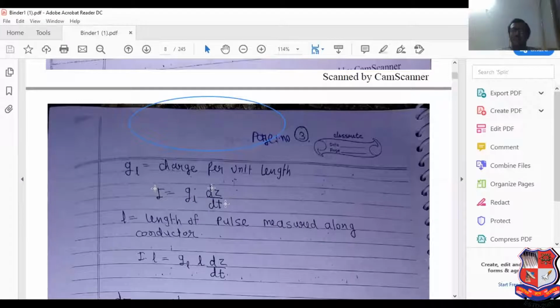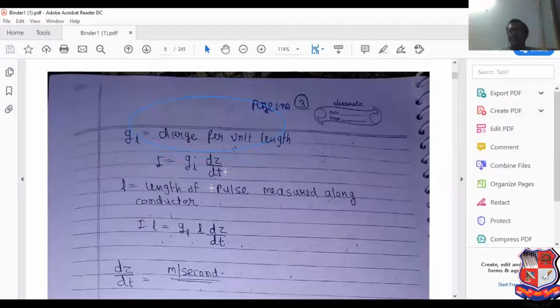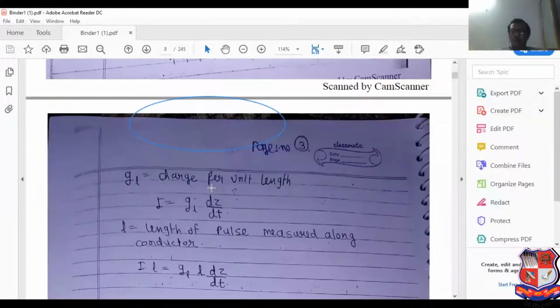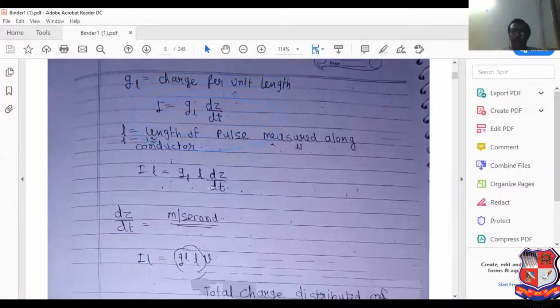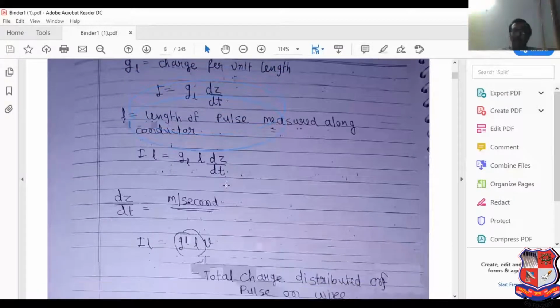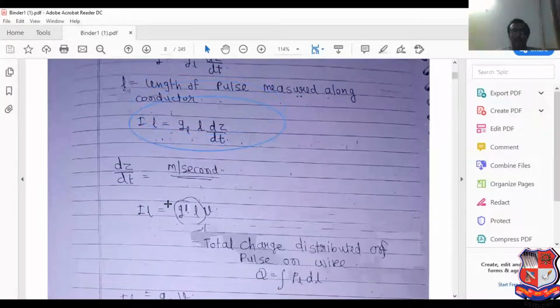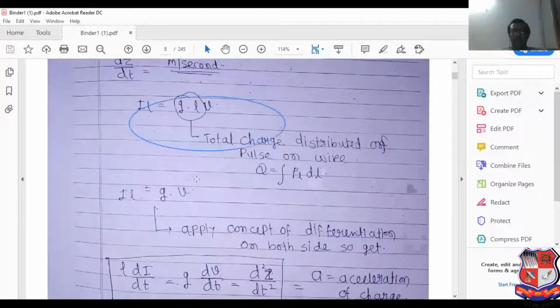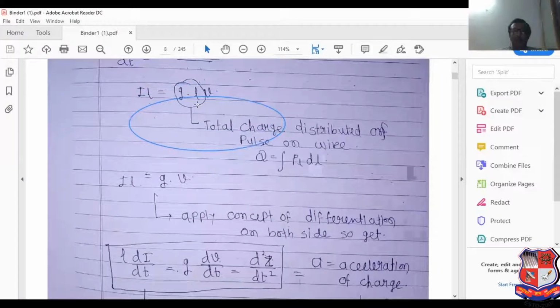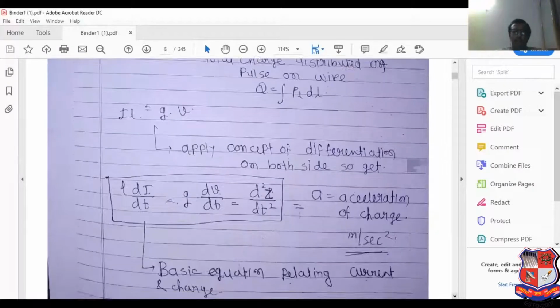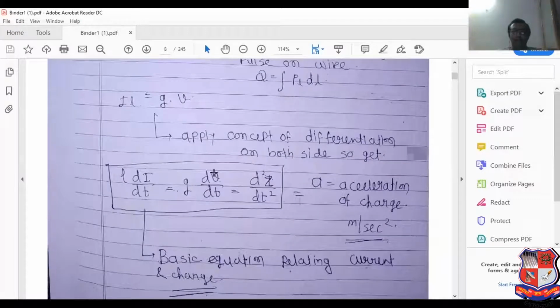dz by dt means what? Velocity, the distance that changes with respect to time. Here we can multiply with length. dz by dt can be said as meter per second. So QL into V. The total charge distributed on the pulse on the wire, Q equals integration of rho L dl. So L di by dt is equal to Q dV by dt.